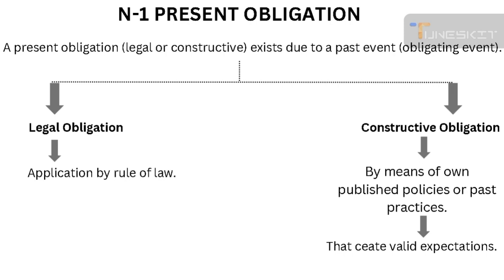Lawsuits, environmental fines, dismantling provisions. All of these types of liabilities are legal obligations on the entity, and these are mandatory by rule of law.